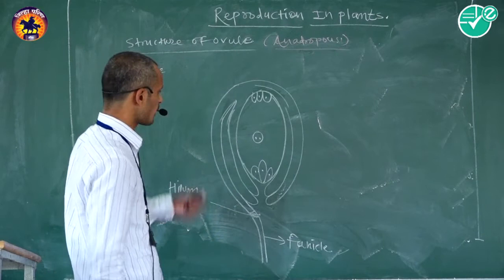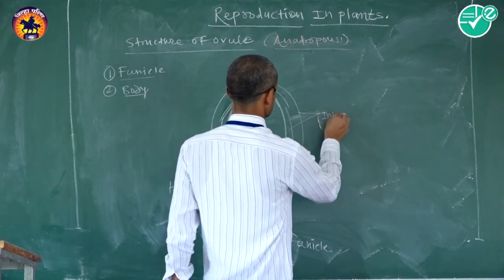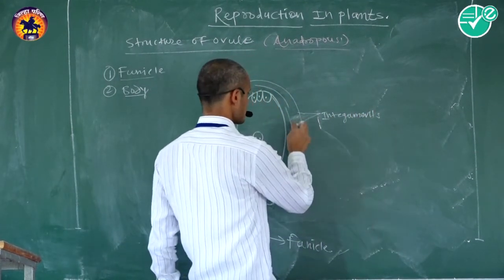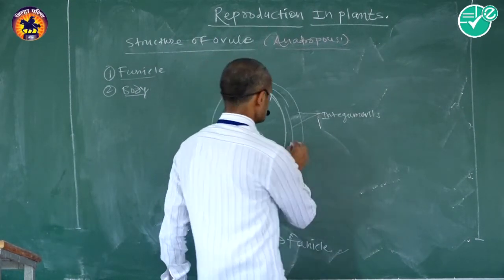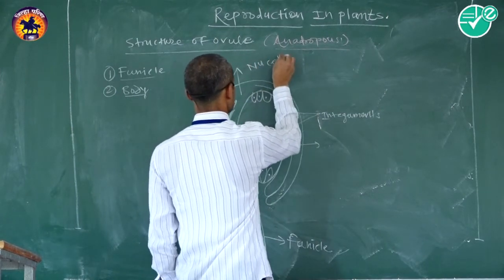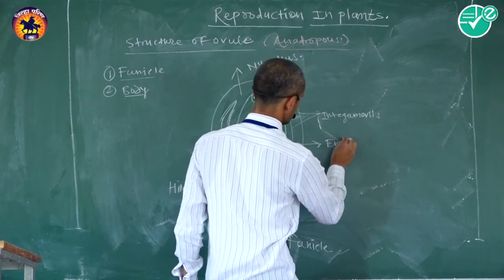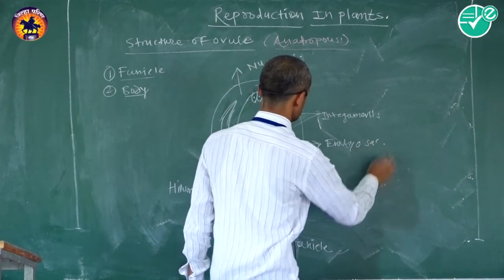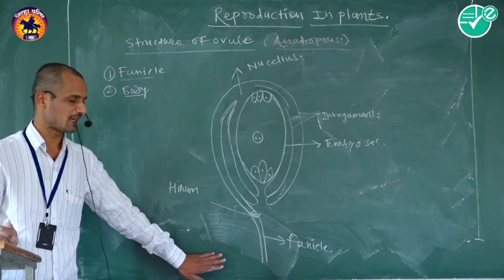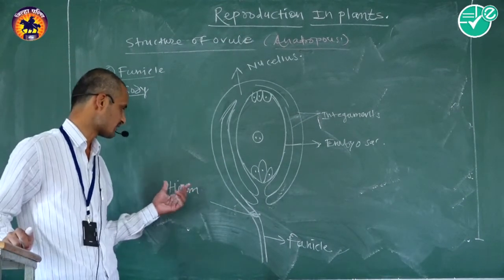The body of the ovule consists of a few parts: integuments, nucellus, and embryo sac. The funicle, the stalk of the ovule, and the body get attached at a specific point, which is called the hilum.